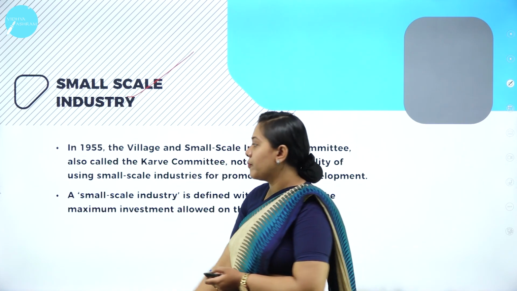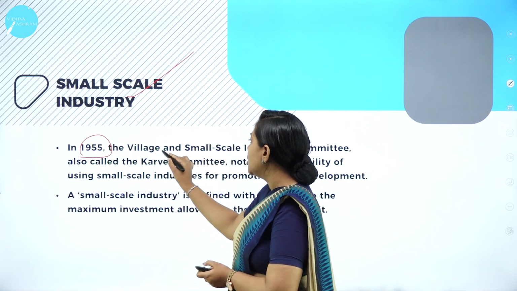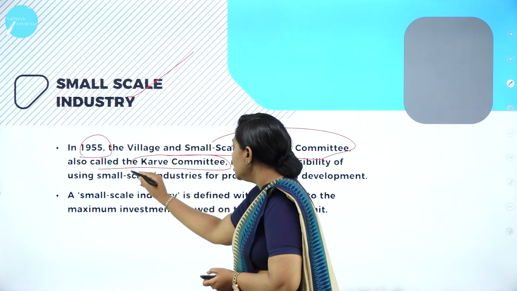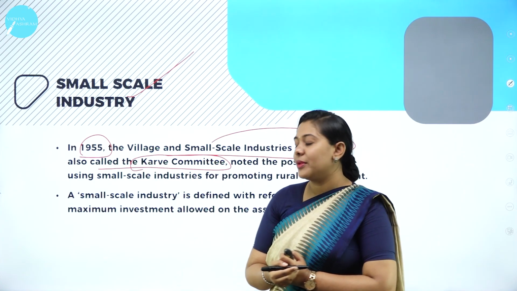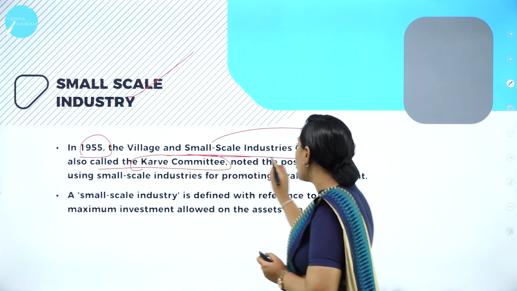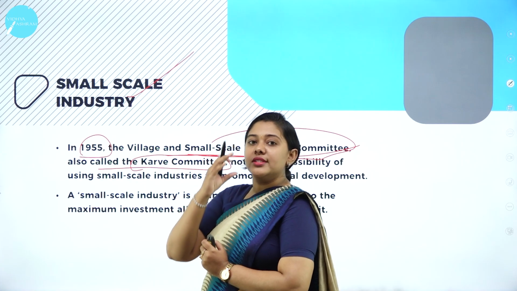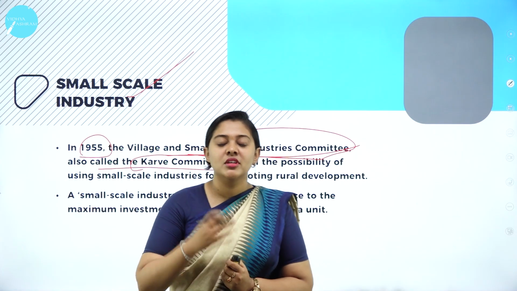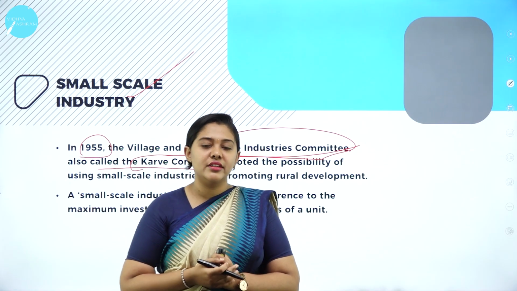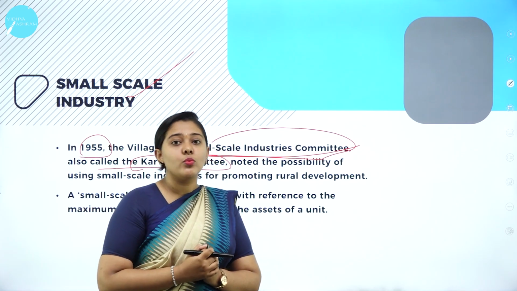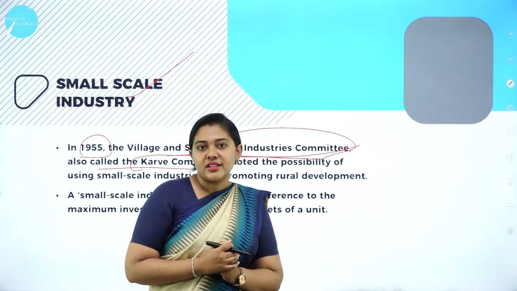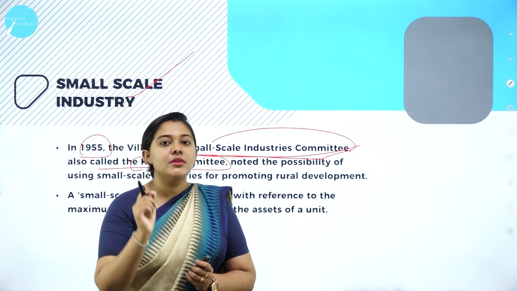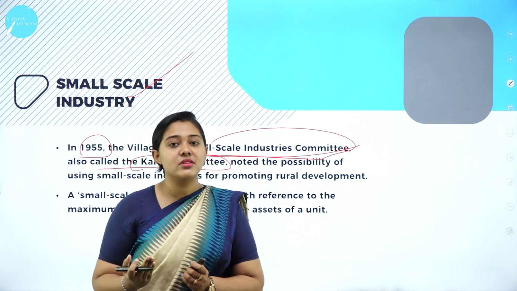Moving forward, small scale industries. In 1955, the Village and Small Scale Industry Committee, also called the Karve Committee. Since we do not have the technology and proper resources, we cannot depend on large scale industry. We cannot import all the goods. That is where our country was very poor during that time. So we wanted to bring up industries, but on what scale? Small scale. Scale means what? Not 1, 2, 3 which you use for a geometrical purpose.